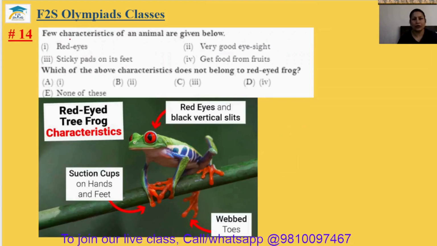Question number 14. Few characteristics of an animal are given below. Red eyes, very good eyesight, sticky pads on its feet, gets food from fruits. Which of the following characteristics does not belong to the red eye frog? Gets food from fruits is wrong because frogs eat insects. Answer will be option D. The 14th answer is option D.